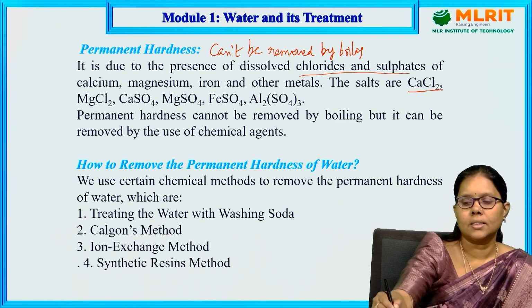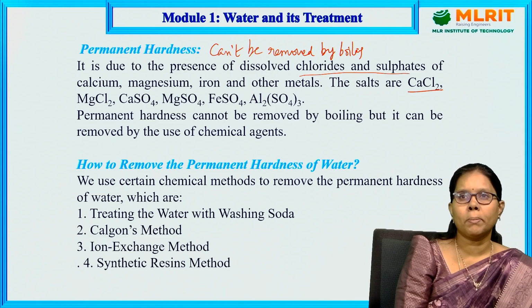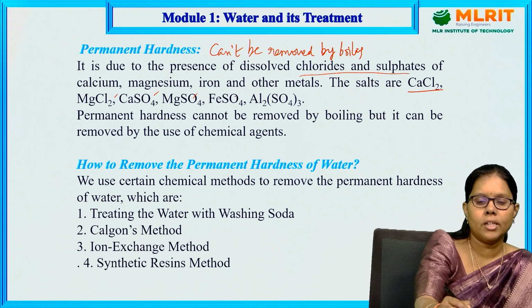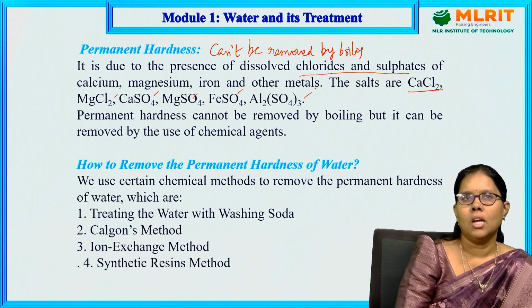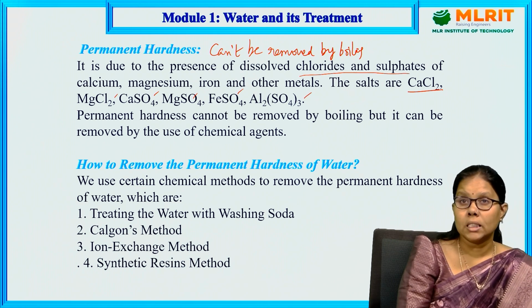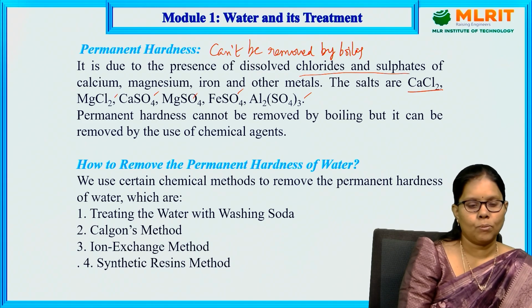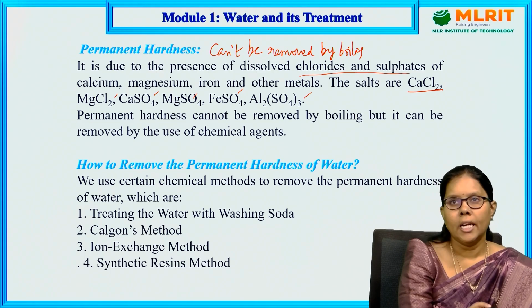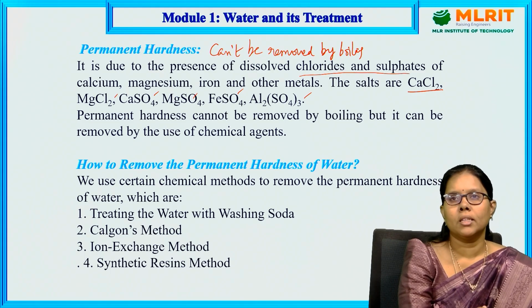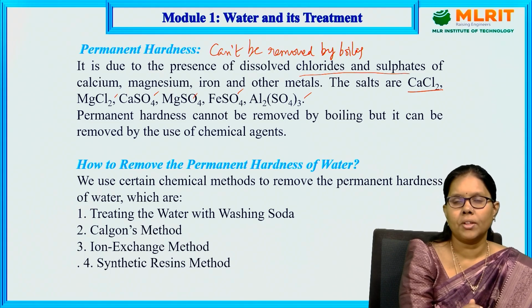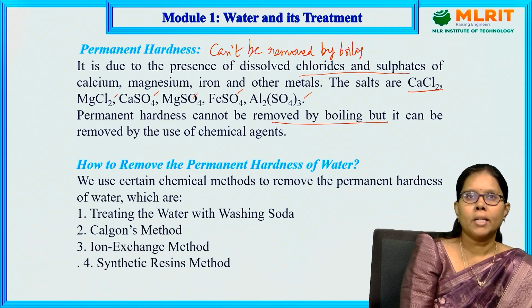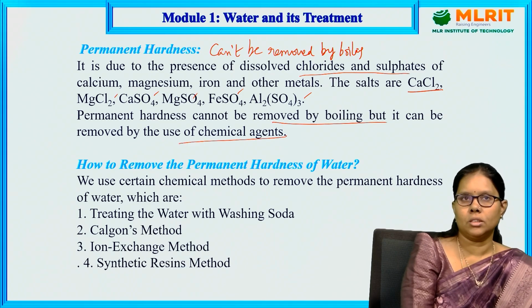What salts are responsible for permanent hardness? Calcium chloride, magnesium chloride, calcium sulfate, magnesium sulfate, iron sulfate and aluminum sulfate. These cannot be removed by boiling or simple filtration. They require tedious methods, chemical methods and ion exchange methods. Permanent hardness cannot be removed by boiling, but it can be removed by some chemical agents.